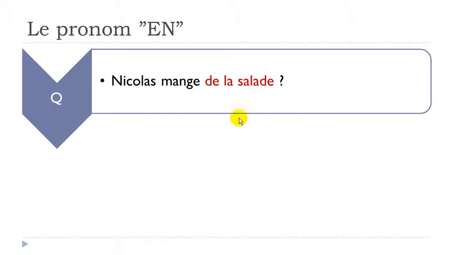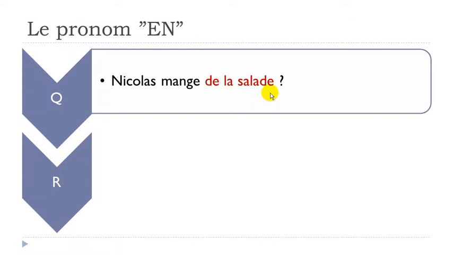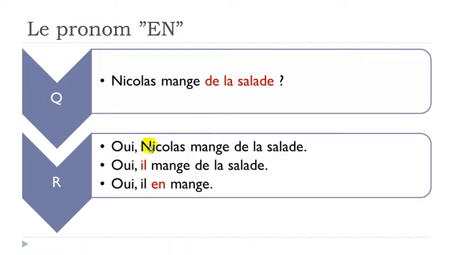Let's see another example. In the first example we had the masculine form, and now I wrote the same sentence, but here we've got de la salade. Salade is a feminine word, so in that case it's not du, but de la. But still it's the partitive form, some. Nicolas mange de la salade. As we saw, the first option would be oui, Nicolas mange de la salade, so you repeat the whole sentence.